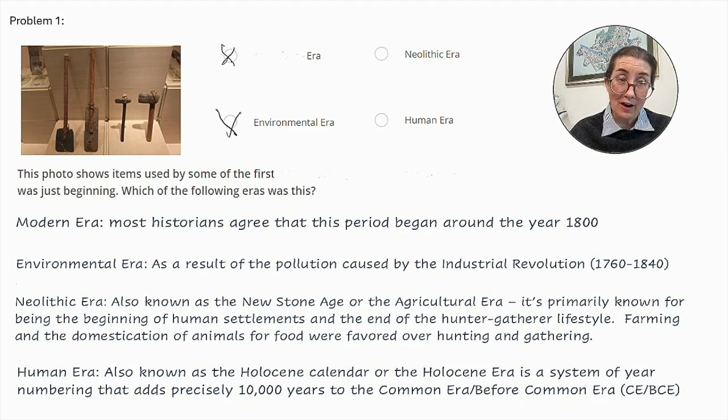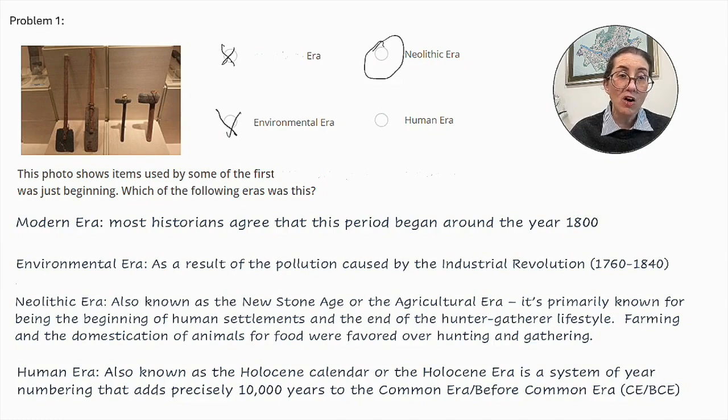The Neolithic era is also known as the New Stone Age or the Agricultural Era. It's primarily known for being the beginning of human settlements and the end of the hunter-gatherer lifestyle. Farming and the domestication of animals for food were favored over hunting and gathering. So this seems like an extremely strong candidate. But let's go to the last one.